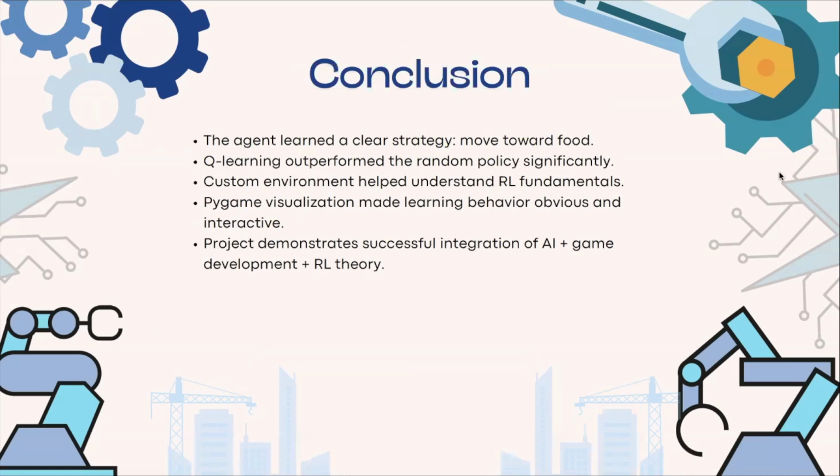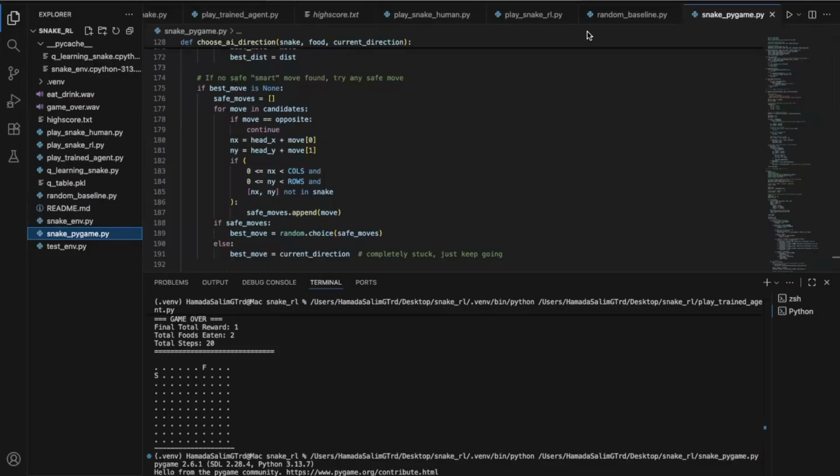In summary, we successfully built a complete RL pipeline: a custom environment, a trained Q learning agent, a baseline for comparison, and a visual Pygame demonstration. This project helped us understand Q learning much more deeply, from the math all the way to the implementation. Here's a demo of our project.